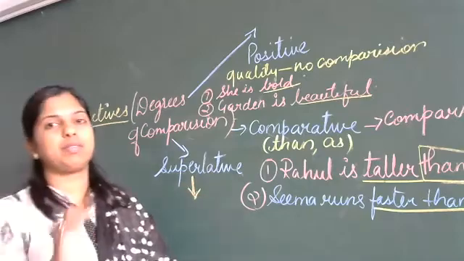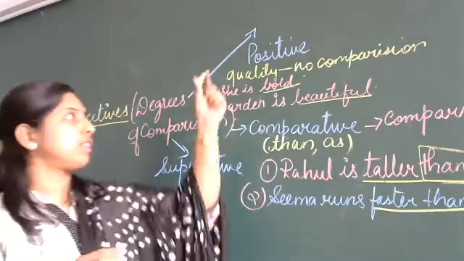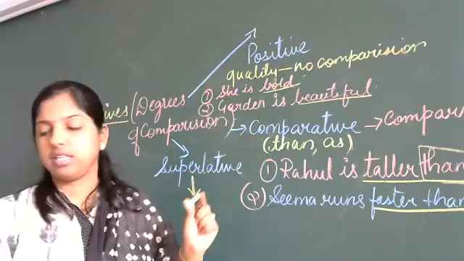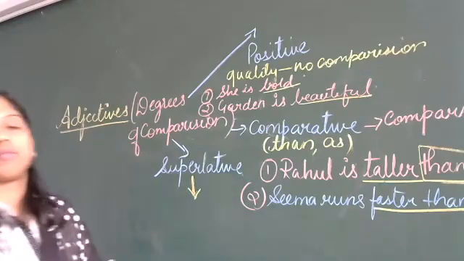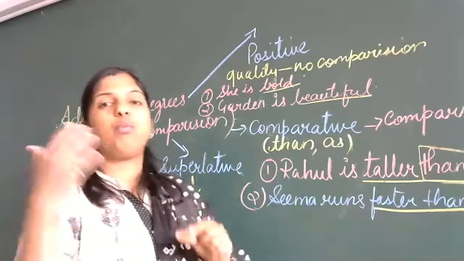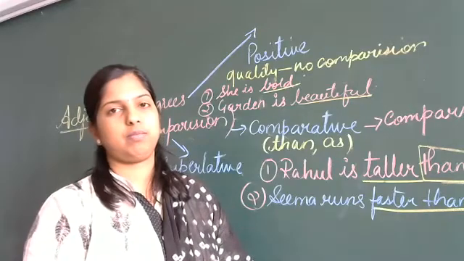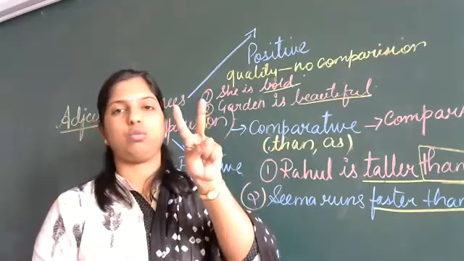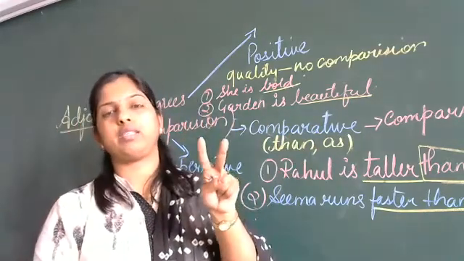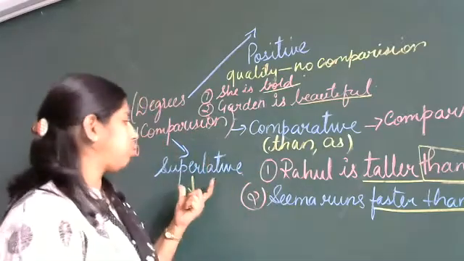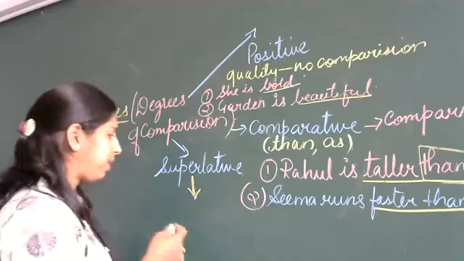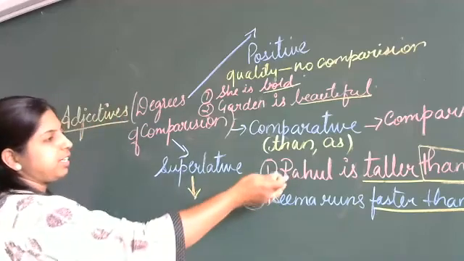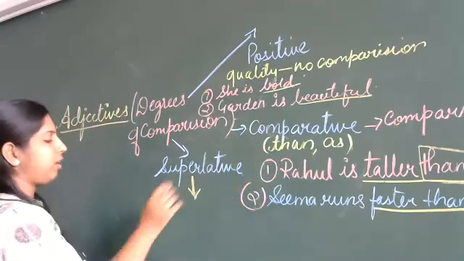Now we move on to the superlative degree. Superlative degree is the third degree. I mean, the first is positive, second comparative, and the third is the superlative degree. Now, superlative degree is the greatest degree, we say. It is used to compare more than two things. Here we have used only two people or two things, two objects. But in the superlative degree, we use more than two. For example, the same sentence, Rahul is taller than Rohan.